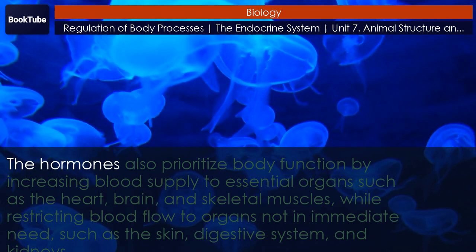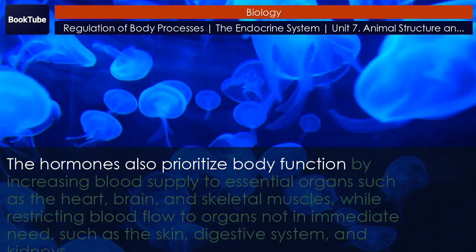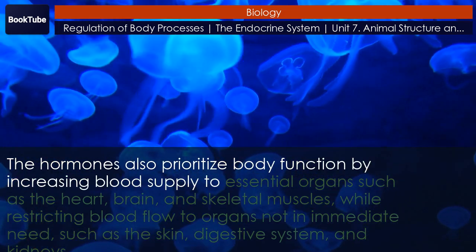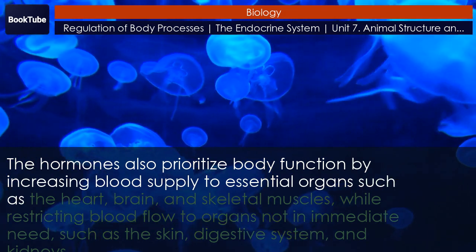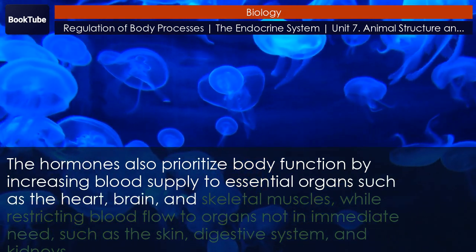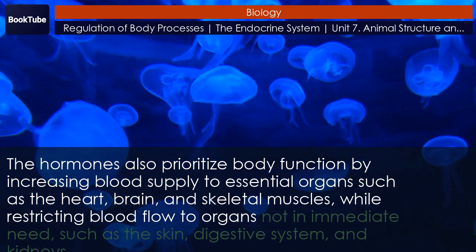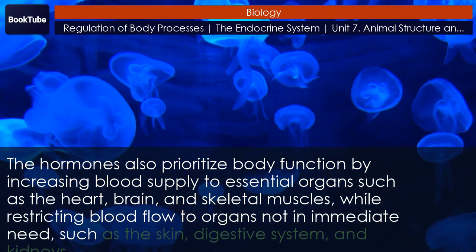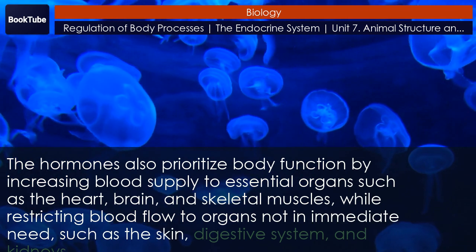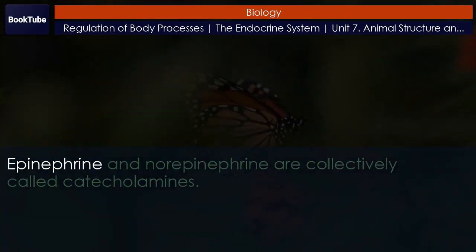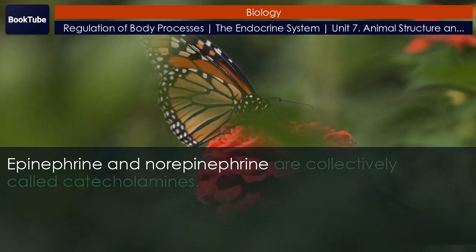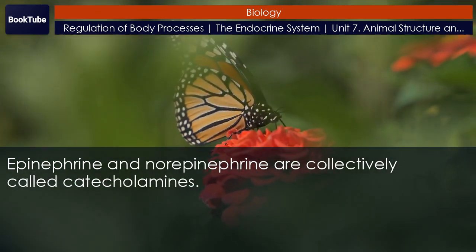The hormones also prioritize body function by increasing blood supply to essential organs such as the heart, brain, and skeletal muscles, while restricting blood flow to organs not in immediate need, such as the skin, digestive system, and kidneys. Epinephrine and norepinephrine are collectively called catecholamines.